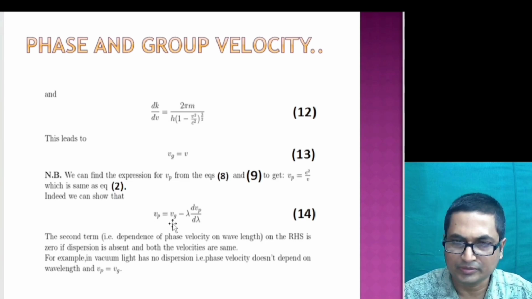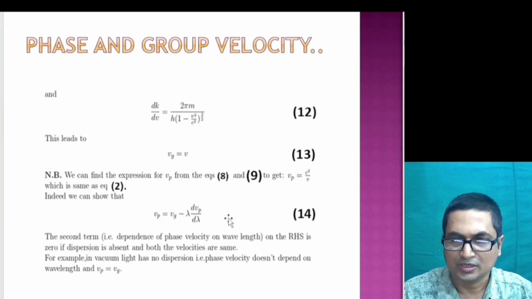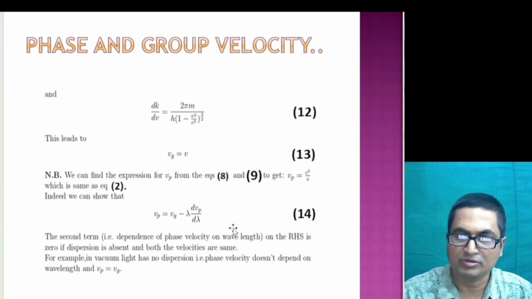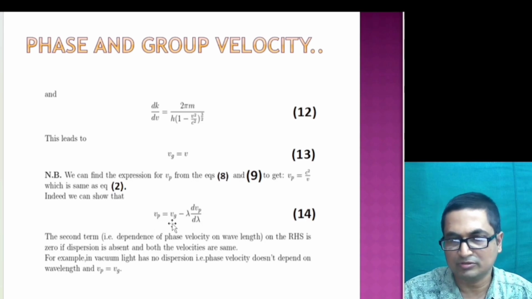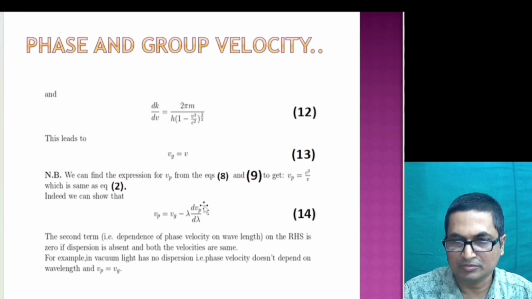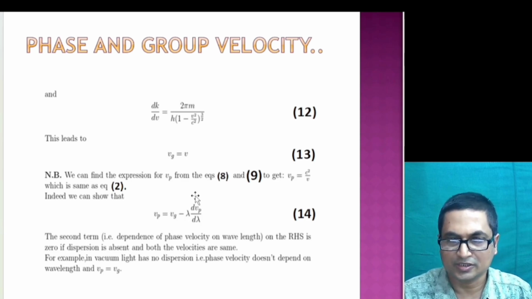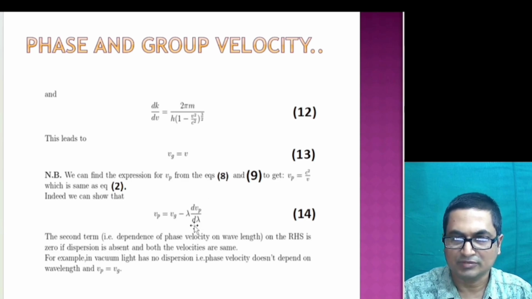But for matter waves they are not equal, and so equation 14 correctly represents the fact that dispersion occurs in matter waves. But if this part, which represents the dispersion, disappears, then definitely phase velocity will be equal to group velocity, and this kind of situation can be found in particular situations.